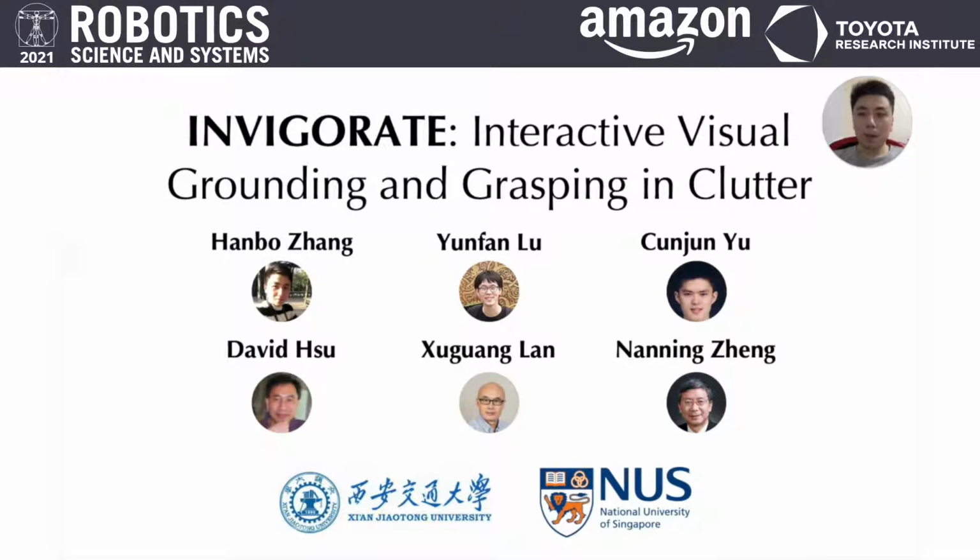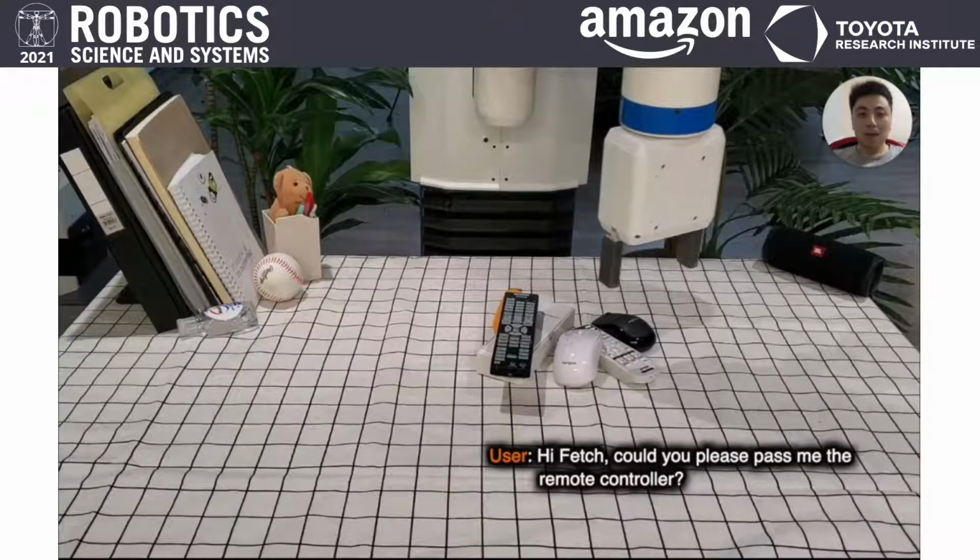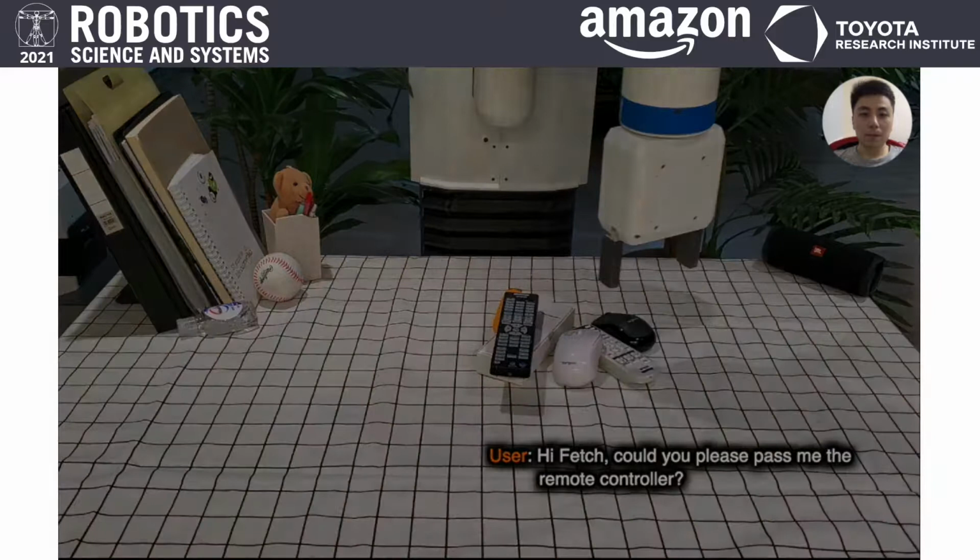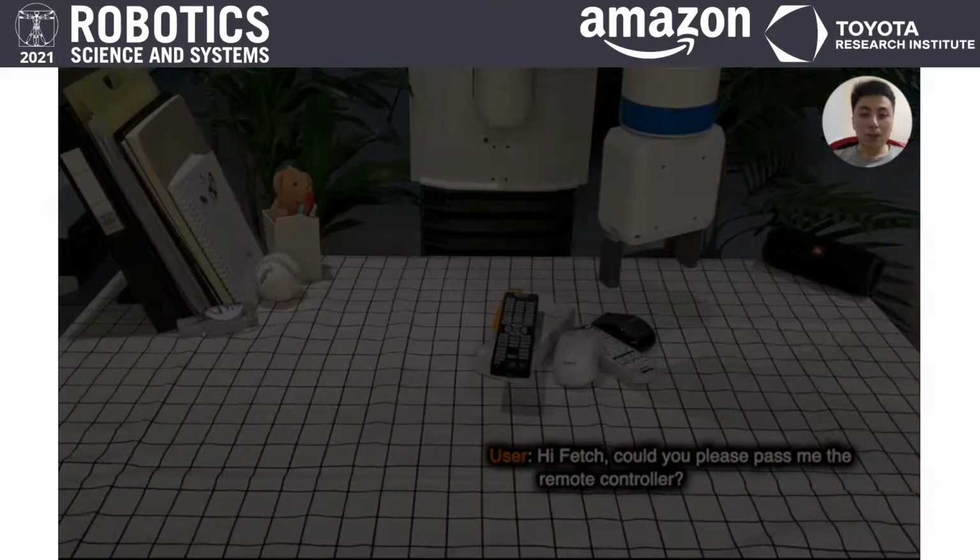Today I'm going to talk about interactive word grounding and grasping in clutter. Let's start with an example in our daily life. Hi Dutch, could you please pass me the remote controller? In this scene, the robot is expected to follow the human's verbal instruction and take the scene image as input to finish the specified task.